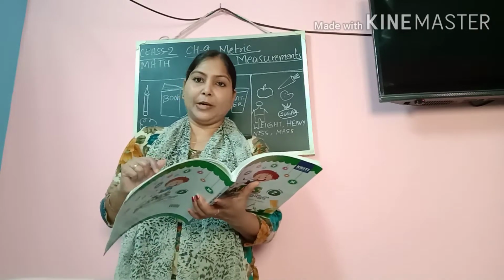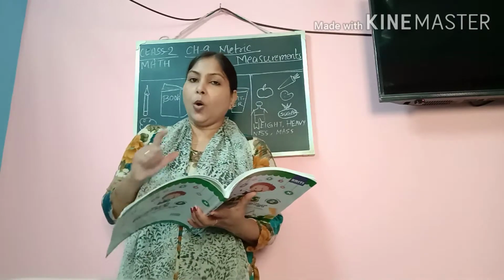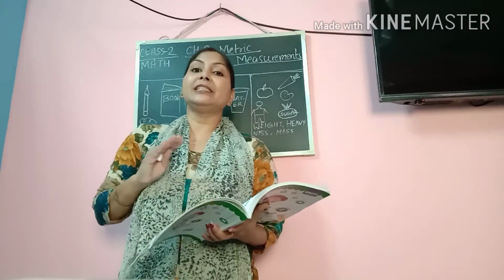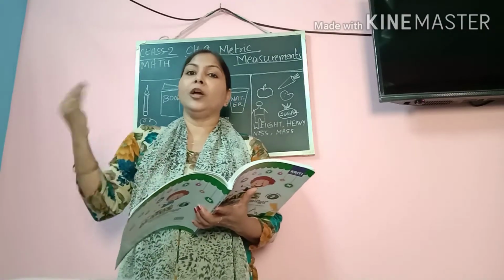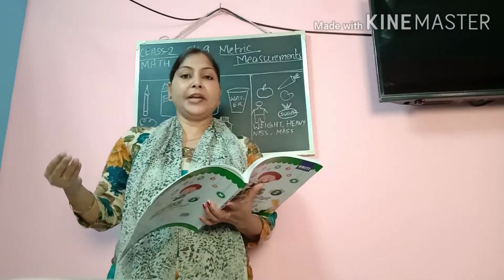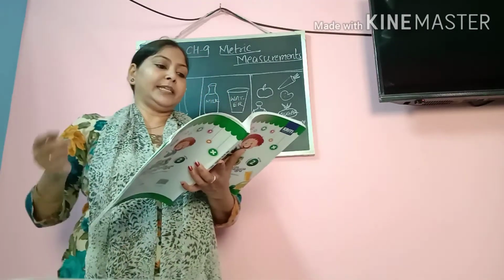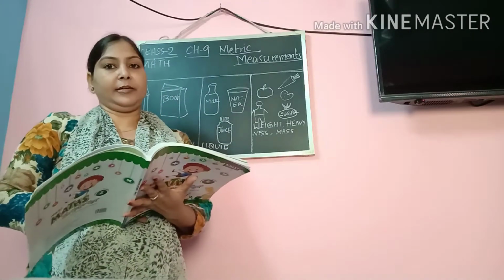So that is why this finger, span, cubits, feet, all these measurements were discarded. Discarded means disapproved. They were not approved. Why? Because they show different readings, different measurements for different persons. So that is why they were discarded, and that is why they are also known as non-standard units.